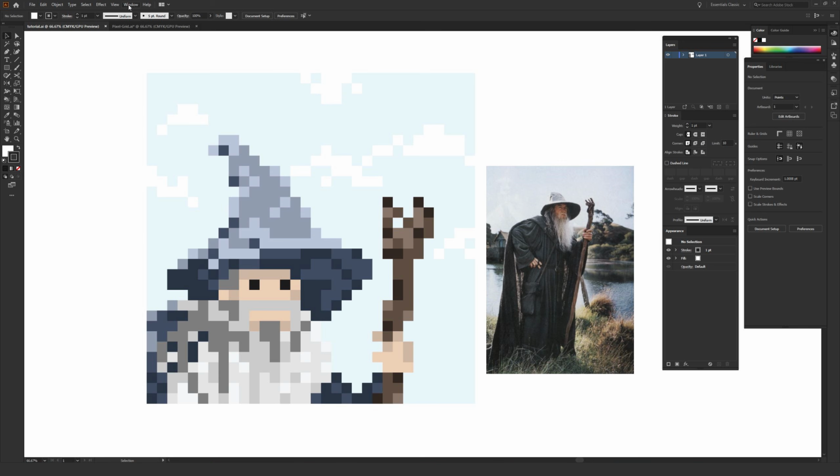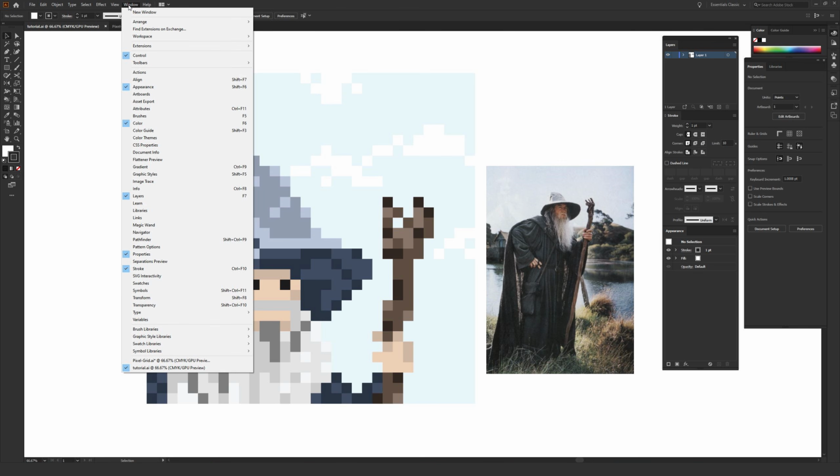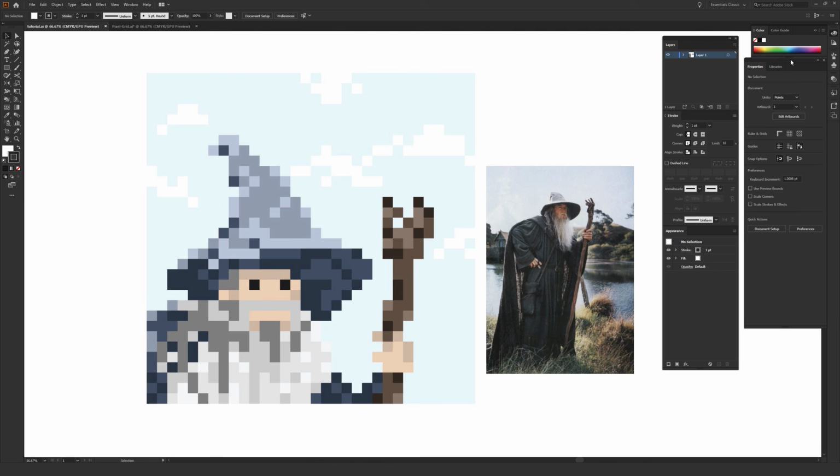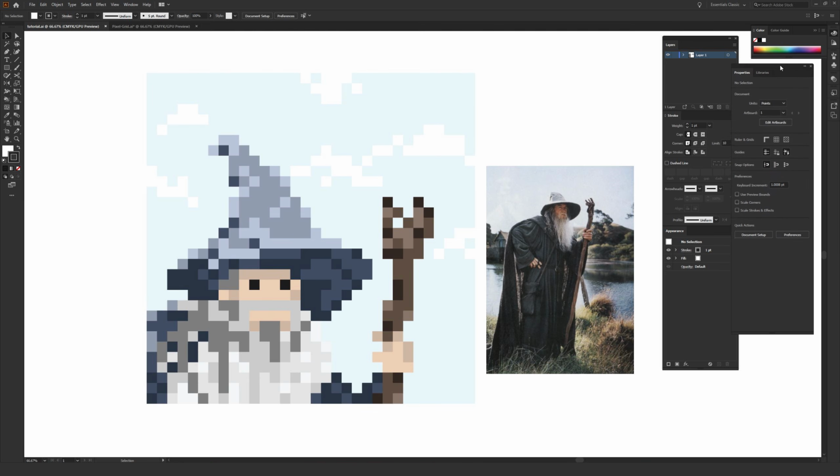And also, under the Window menu at the top, there is an option for the Properties window. Having the Properties window open is just helpful in general. So if you don't see a checkbox there, just click it, and that'll turn on the Properties window on your screen, which is right here on my screen.